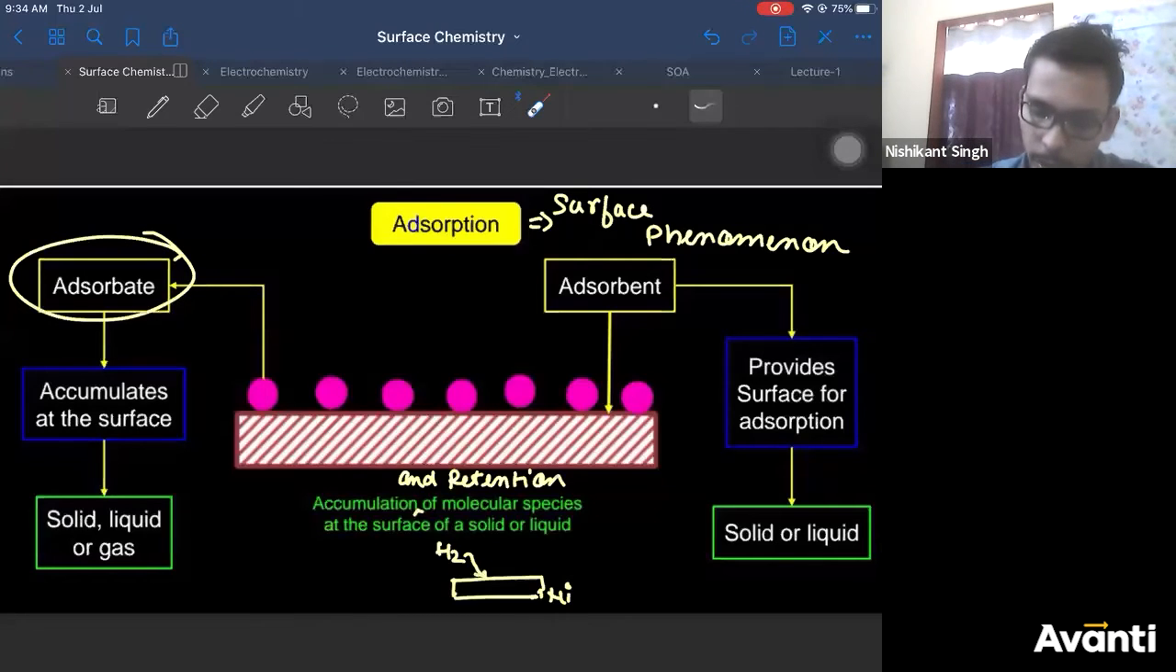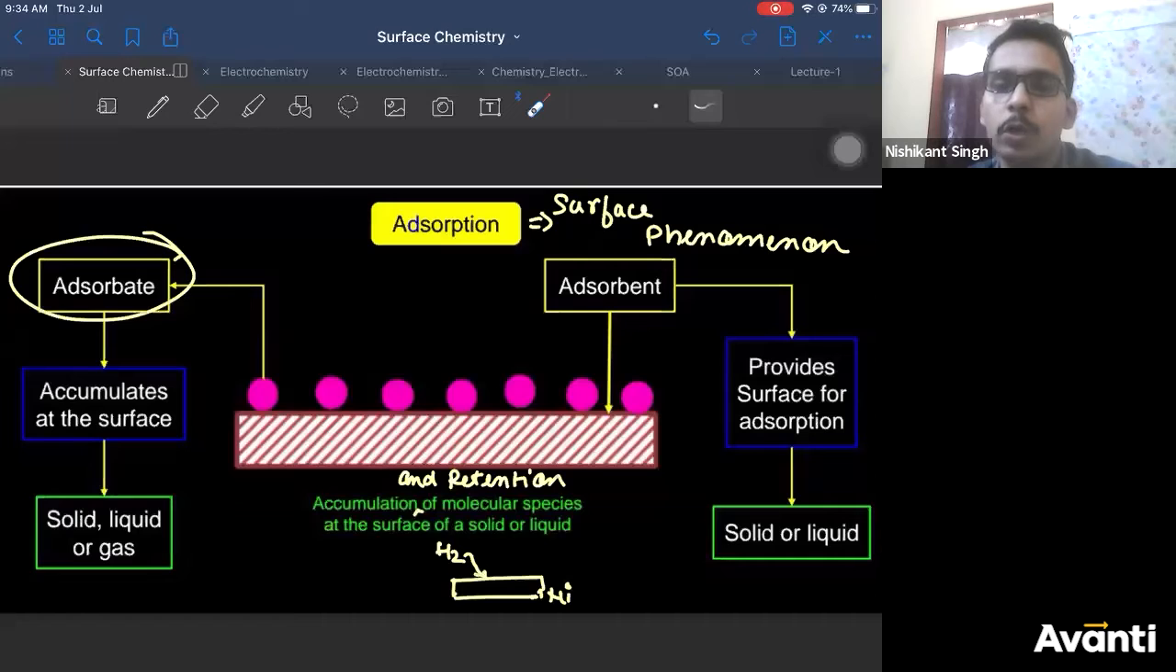Correct? So it accumulates at the surface of the adsorbent, right? The adsorbate can be a solid, liquid, or gas, whereas the adsorbent provides the surface for adsorption. It can be a solid or liquid. Adsorbent cannot be a gas, right? So I hope the definitions of adsorption and absorption are clear, both of them.